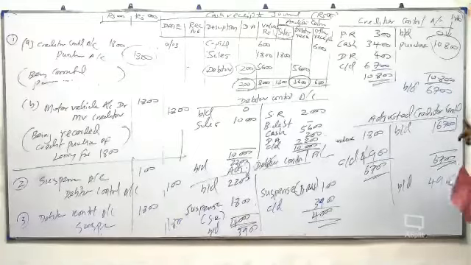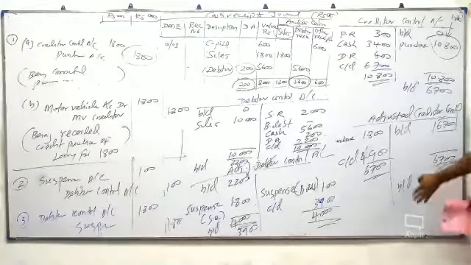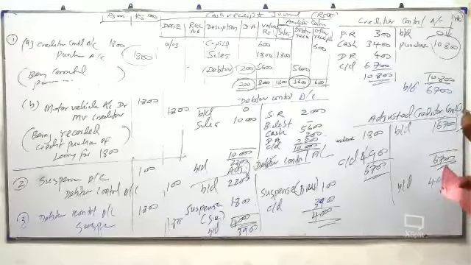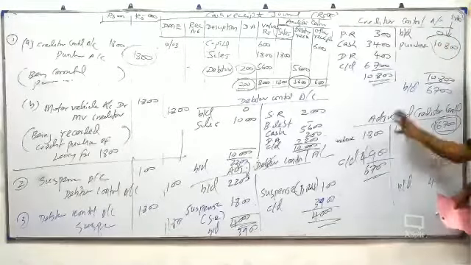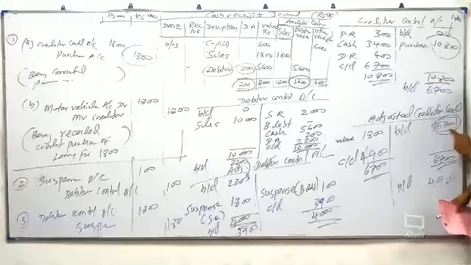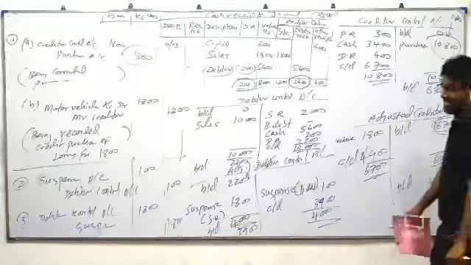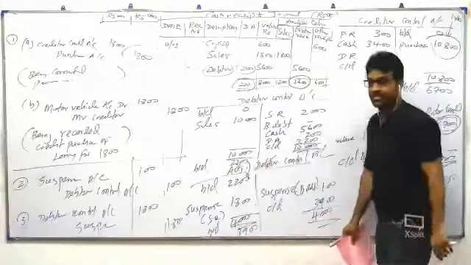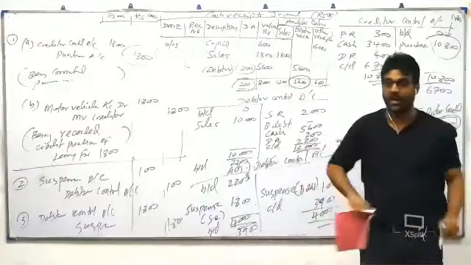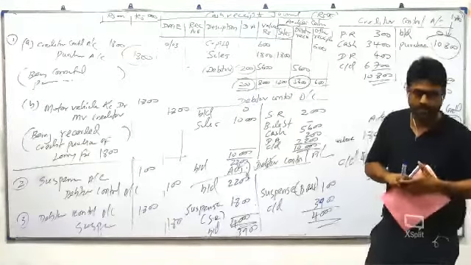But they didn't ask you to make the mistake and correct the mistake. They asked to rectify the error. If they had already given this balance, no need to prepare that, only do correction. They didn't give this, so we had to prepare this, find out that, and correct it. Good question. Understand? Everything.